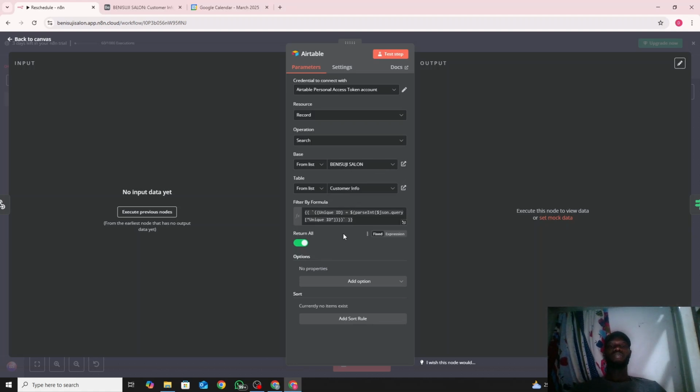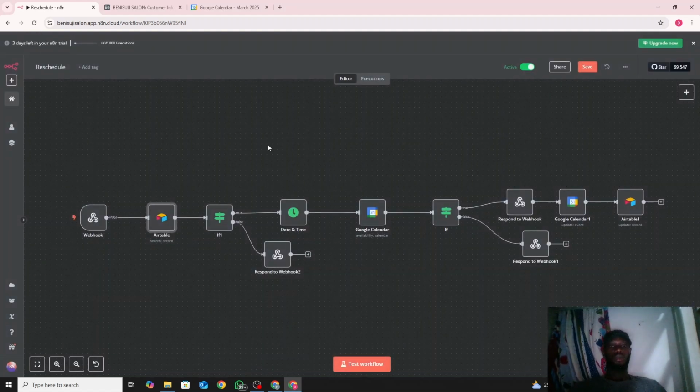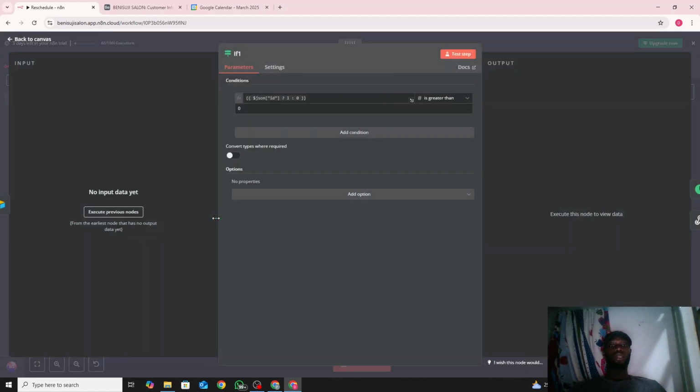Now filter by formula is what you want to use to filter it out. From that table we have first name, we have last name. So what would you use to retrieve all that information? All we're using is unique ID. So you drag and drop your unique ID there, and then you continue to the next step.